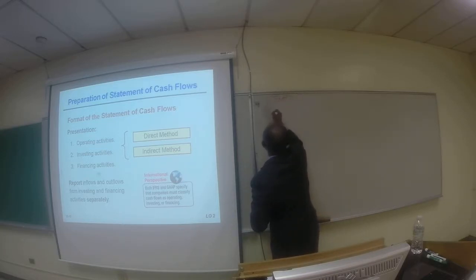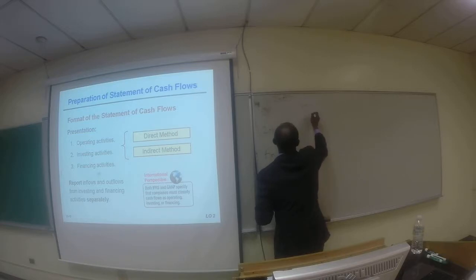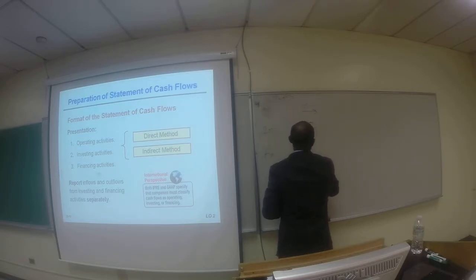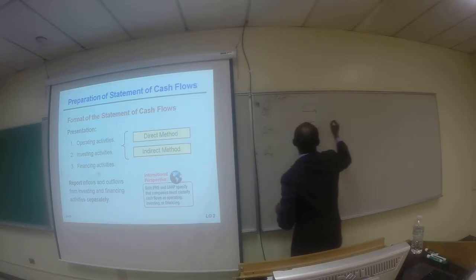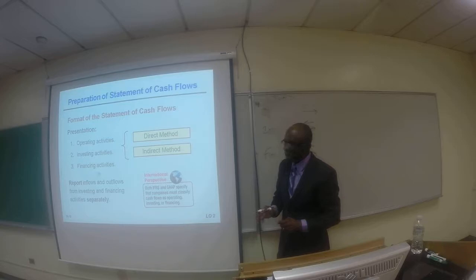We have operating, we have investing, we have financing. What are we talking about here? How much cash did you receive under operating, cash inflows, cash outflows, inflows, outflows, under these three categories? That is basically the essence of what we are talking about here.